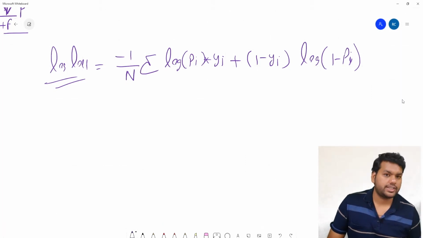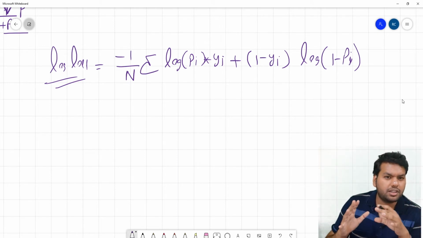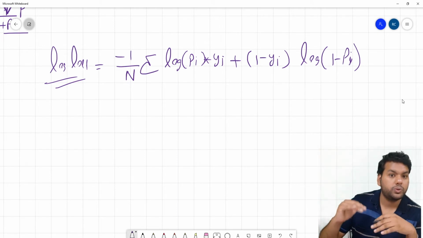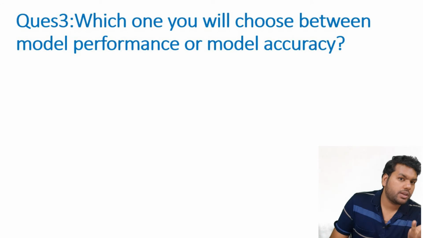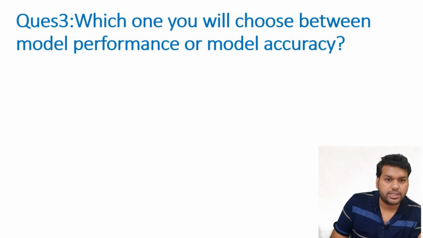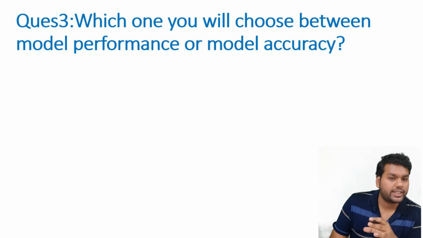The third question is that the interviewer wants to check whether you always consider model accuracy, or whether you think speed is also much more important. So he can ask you a question like this: which one will you choose between model performance or model accuracy? The answer to this question actually depends on the business context of the problem.